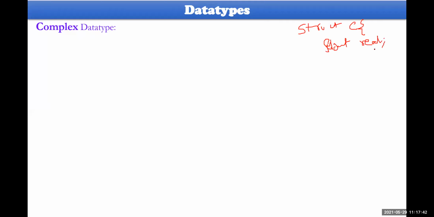Then followed by the second one, again float, the imaginary part, img. This gets created with struct complex as the variable. So here two different members are there: the first one is the real part and the second one is the imaginary part.